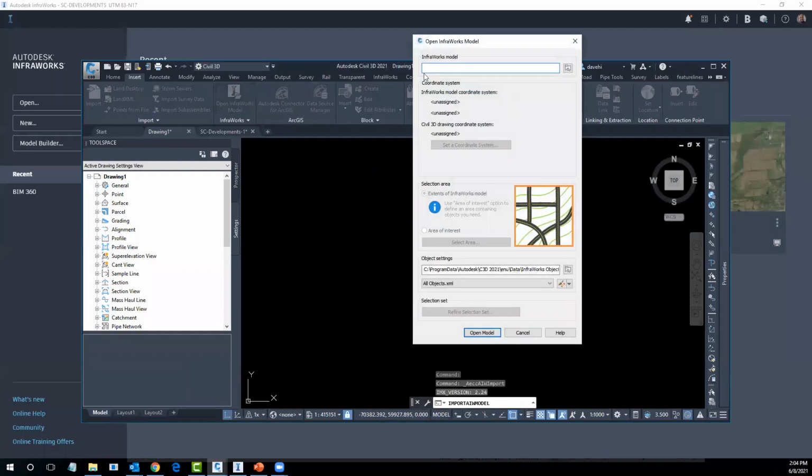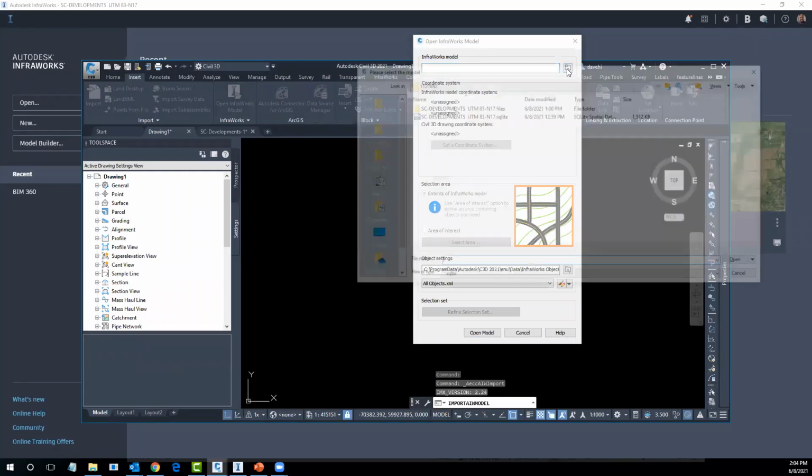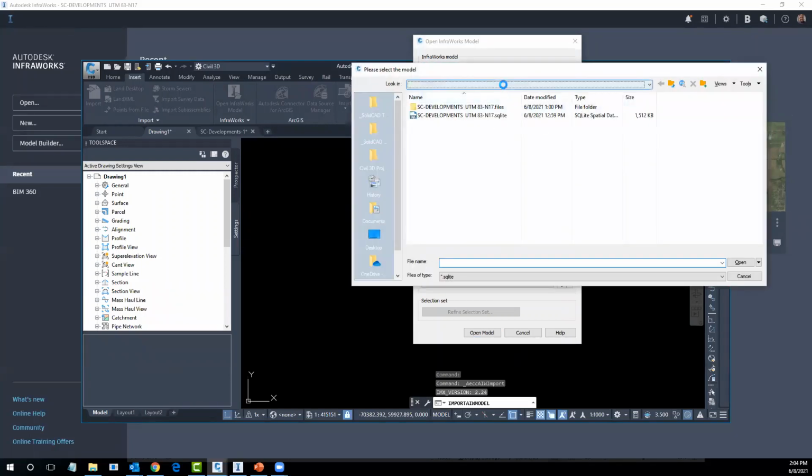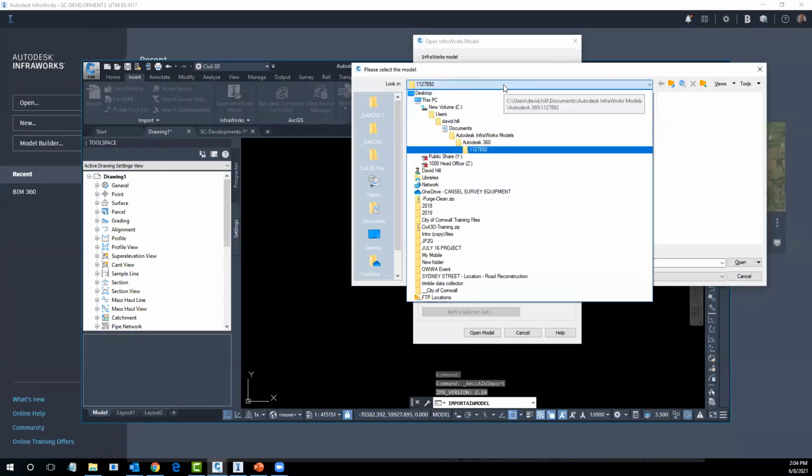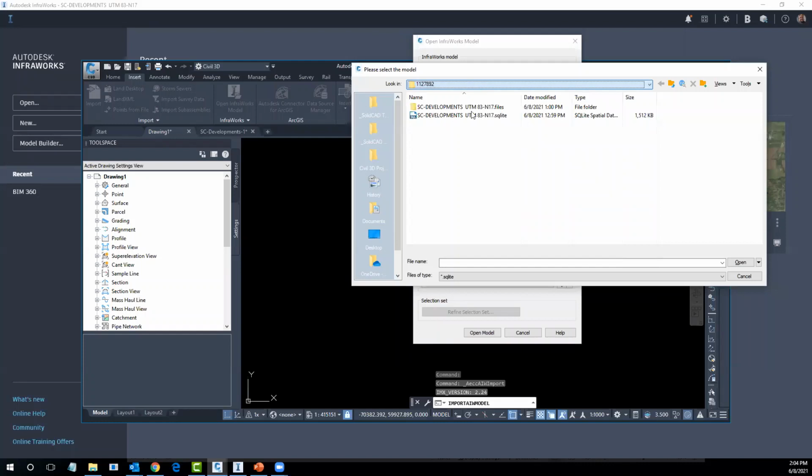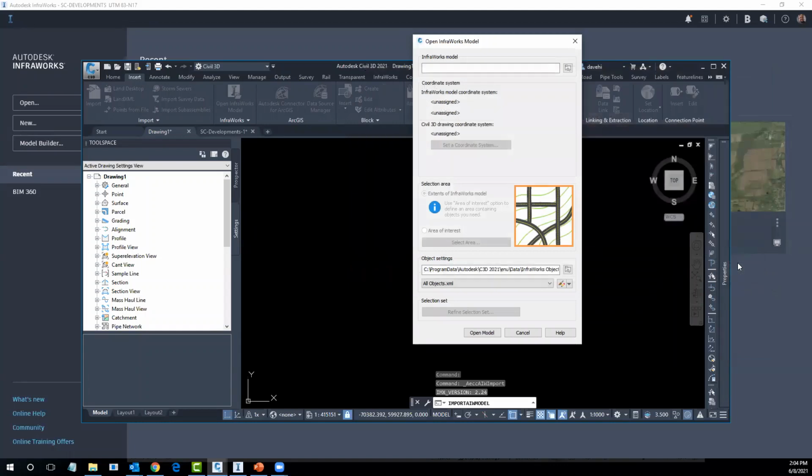And you'll be prompted for the InfraWorks model that you want to bring in. Once you hit browse, it's going to bury it. If you're going with InfraWorks, way down in your documents folder under that code, there's my file that was created for my InfraWorks model. As soon as I select that, you'll notice